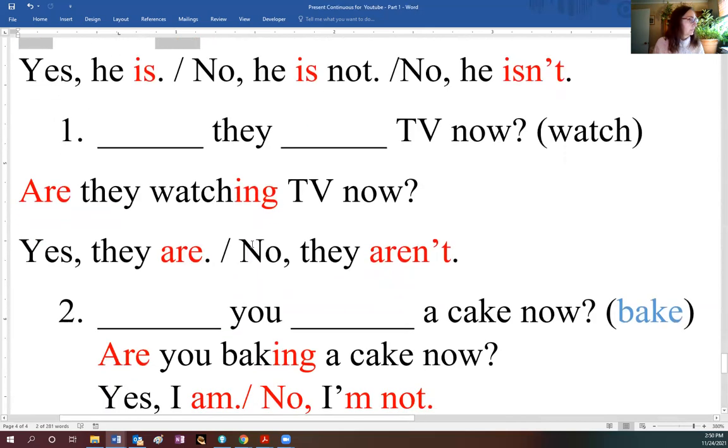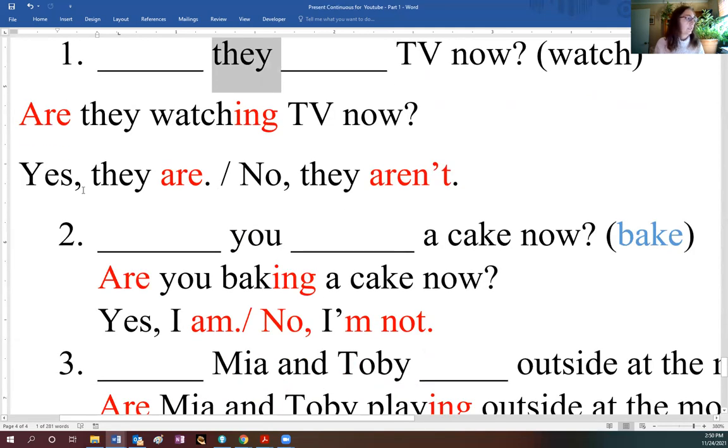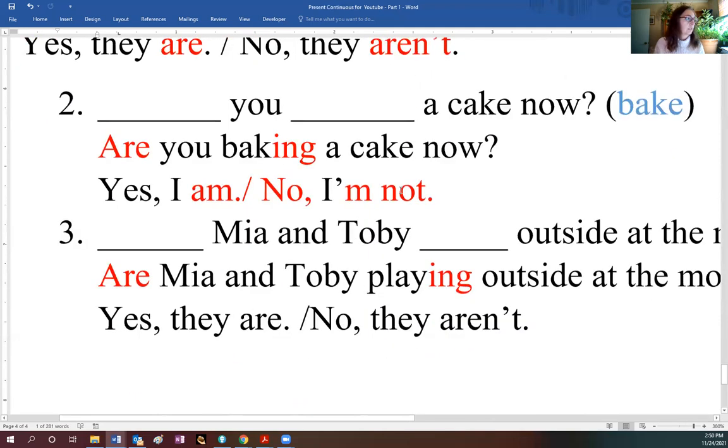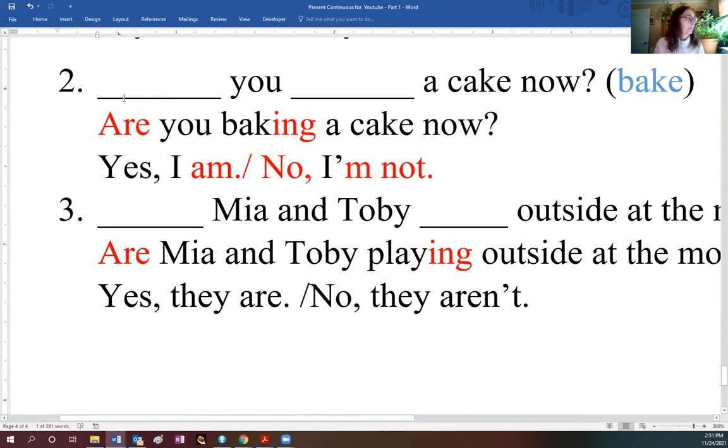Okay, a couple of questions we can try together. Number one: they, the verb is watch, TV, now. If you have they, what is the verb to be for they? The verb to be for they is are. They are. So, are they watching TV now? Short answer, yes, they are. Or no, they aren't.